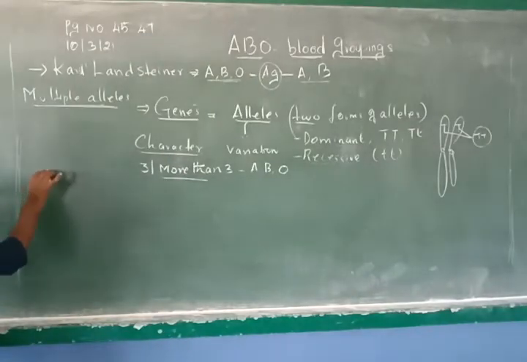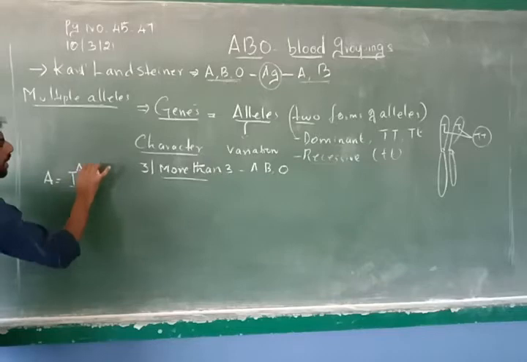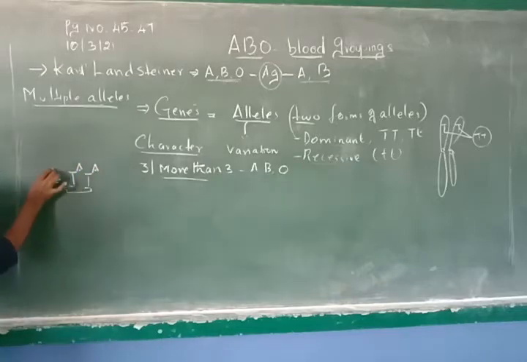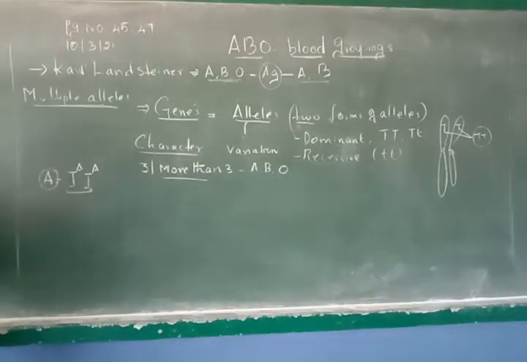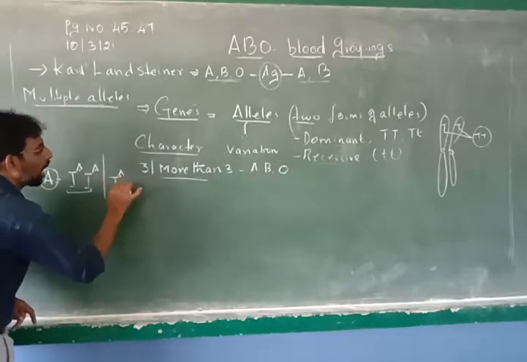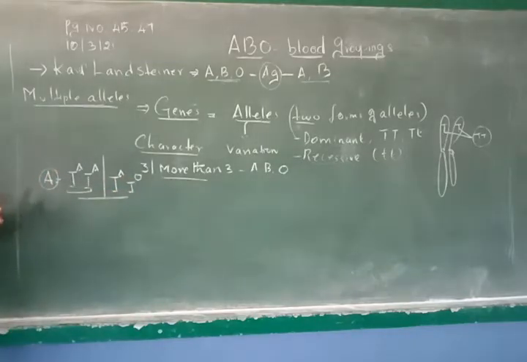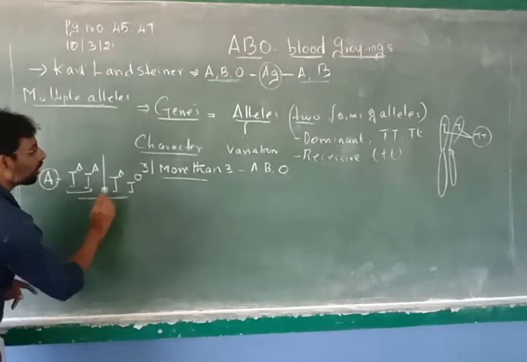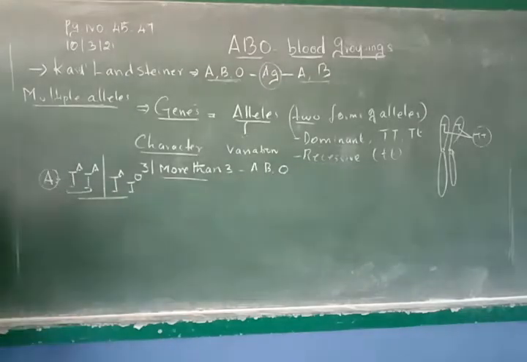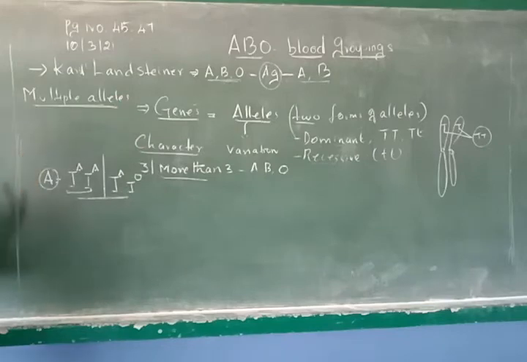For example, the person who has A blood group will have an allele like IA IA. IA is the allele responsible for producing A blood group. Not only IA IA is responsible for this, even IA and IO are also responsible for bringing up the A blood group. So since three or more than three alleles are involved in deciding a blood group like A, these blood groups, ABO blood groups, come under multiple allelism.